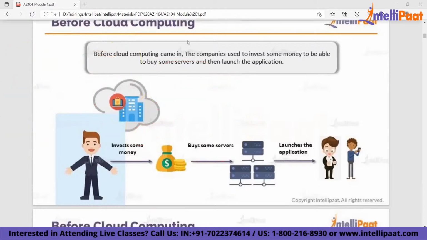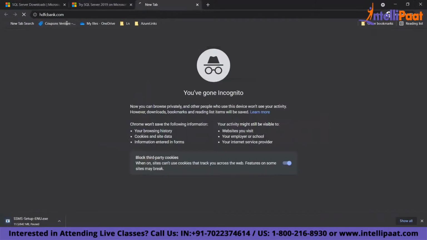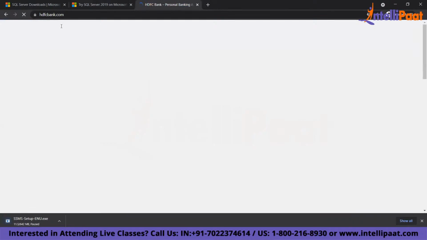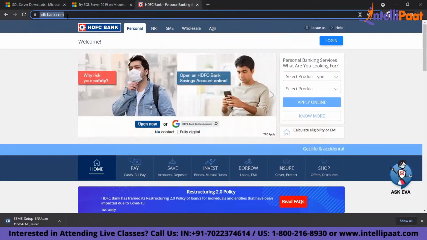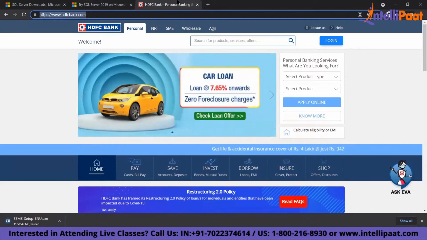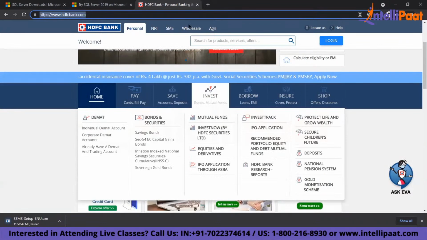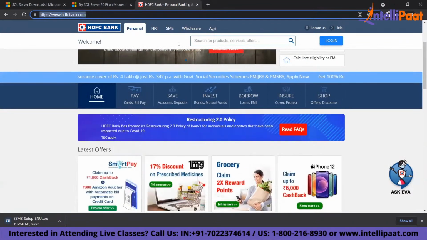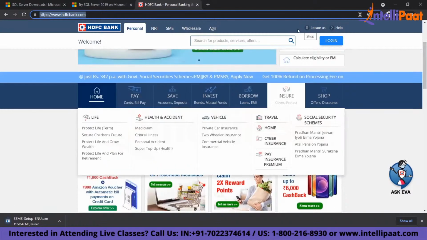Now, similarly, you can take an example of HDFC Bank. HDFC Bank is one of the largest banks in India, right? Now, this company needs to maintain their own servers, own infrastructure. How much money they will spend to provide all the services to the customers? Let's say some customers may be using net banking. Some customers may be applying for loans. So they have different types of customers and different types of businesses running from different regions.